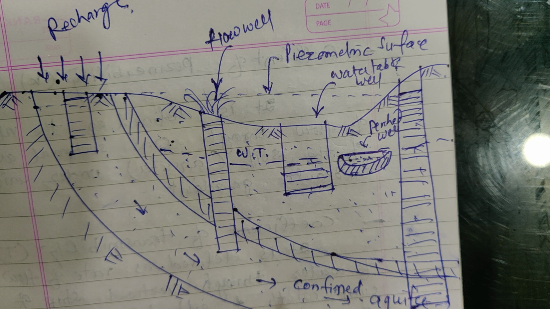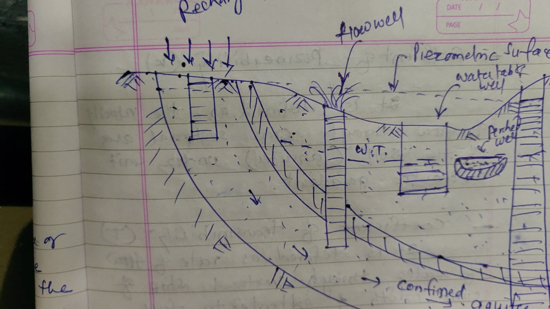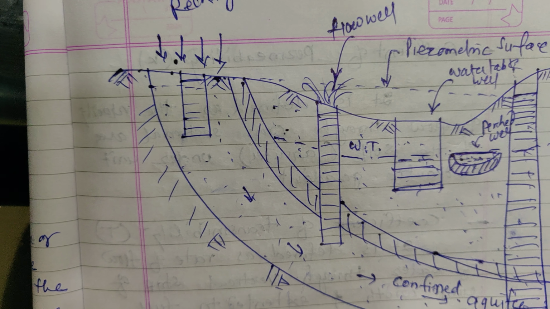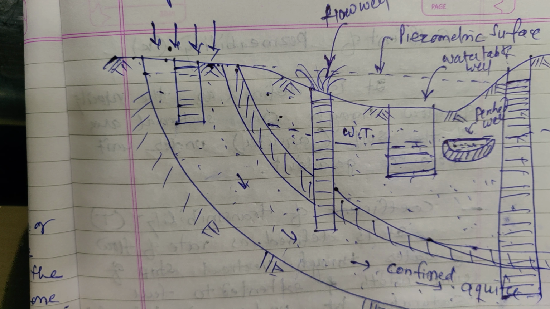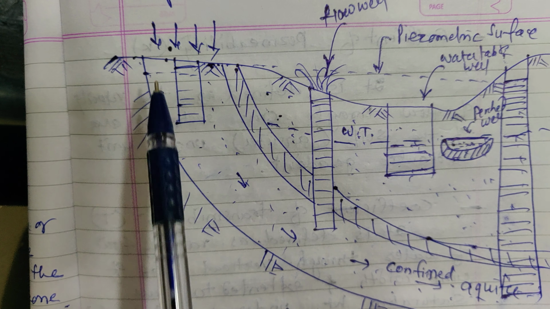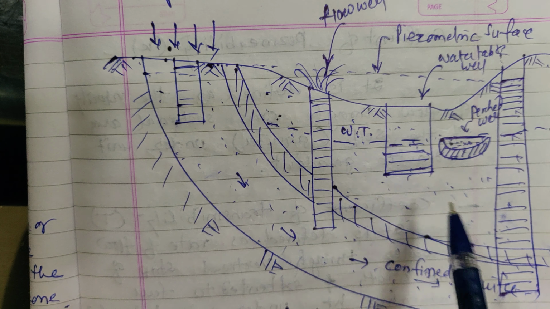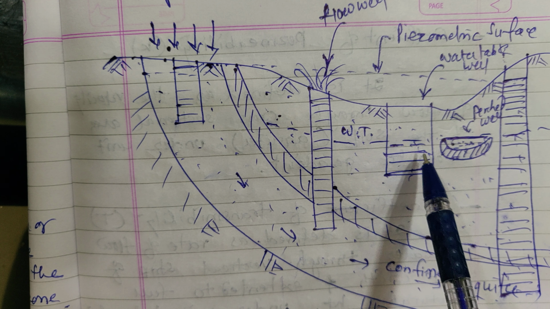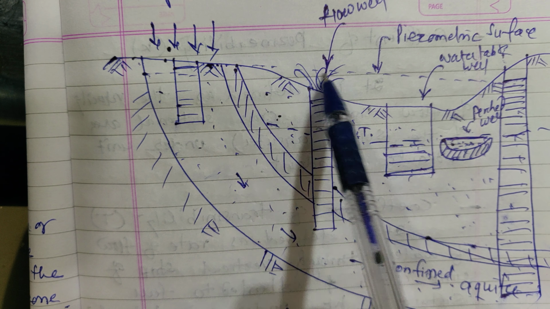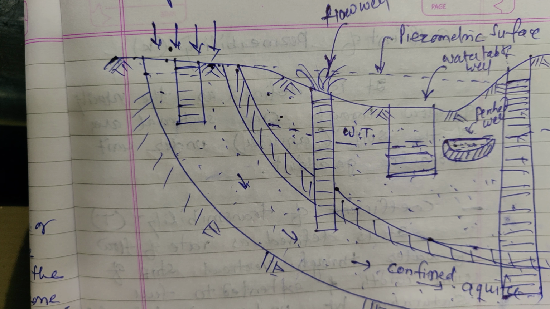Okay, so in the next video we will see another definition and another topic. So this figure you have to observe properly. These are the recharging by the precipitation. This is again a well. This is a confined aquifer. This is an unconfined aquifer. This is a flow well. This is a water table well. This is a perched well. This is the piezometric surface. Okay, the remaining portion we will see in the next video.